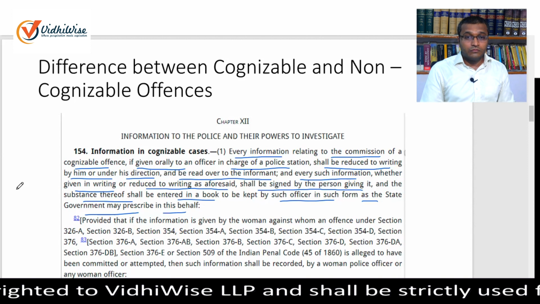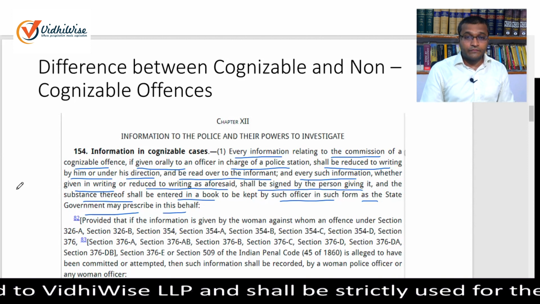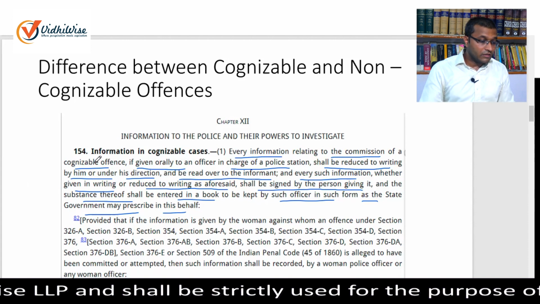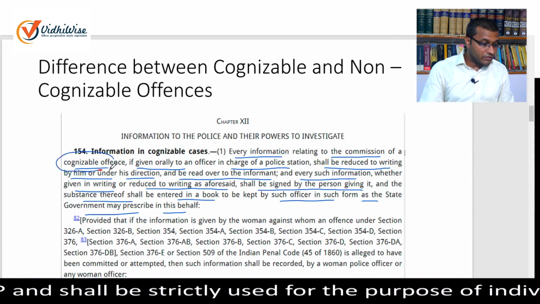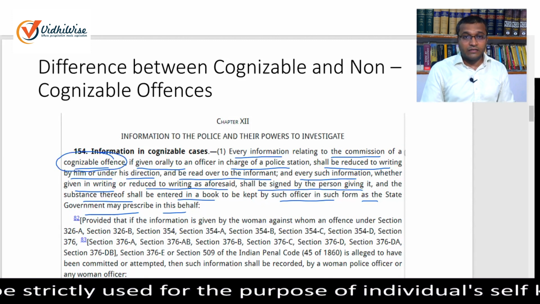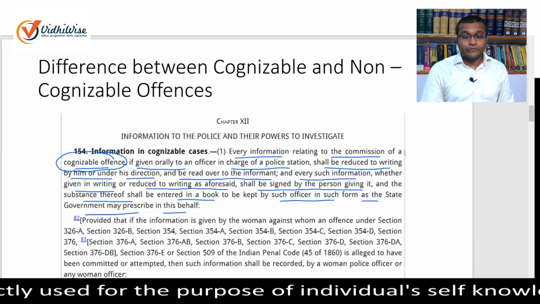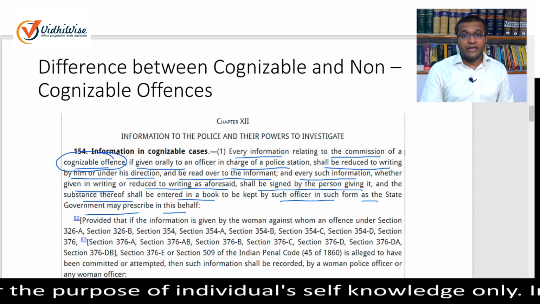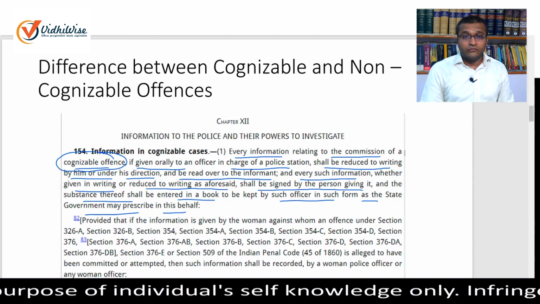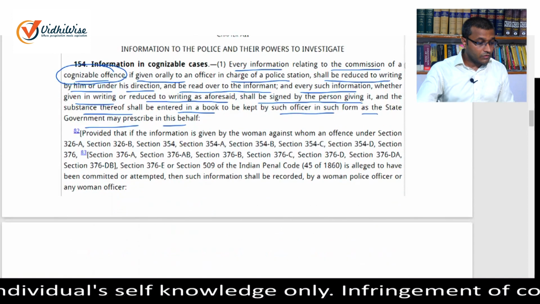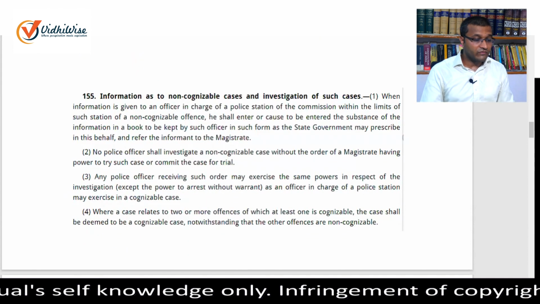Now, the word FIR is not used in section 154, but we know that information is given with respect to commission of a cognizable offence. So from here we can understand that FIR is recorded for the commission of a cognizable offence. Now we move to the next provision, that is section 155.